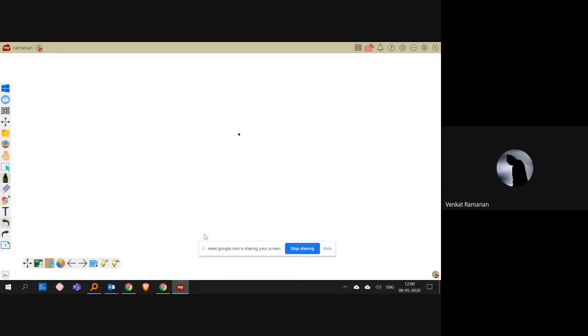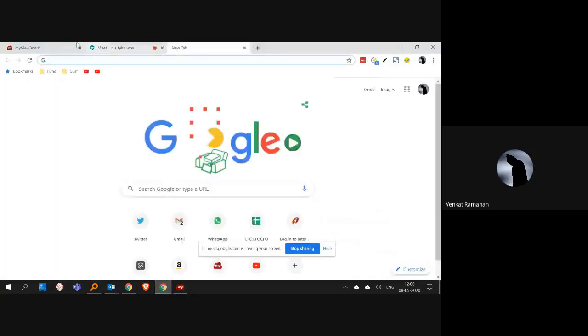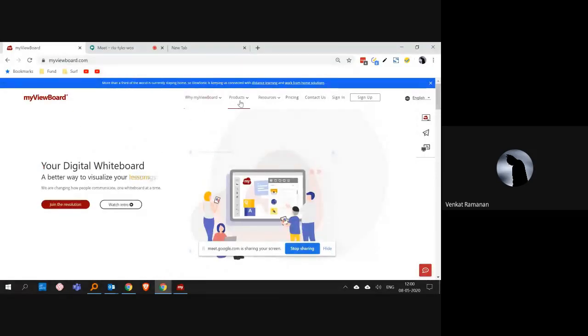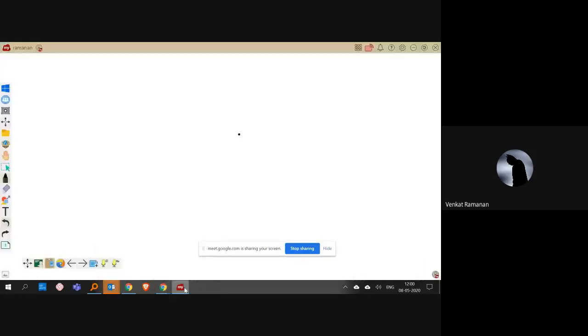So this is the software, an in-house proprietary software of ViewSonic, called MyViewBoard. Anybody can go and download this and use the free version. Go to myviewboard.com, then resources, then the download page, and you get all the download options. Before starting, I'll explain the different scenarios in which the software can be used.